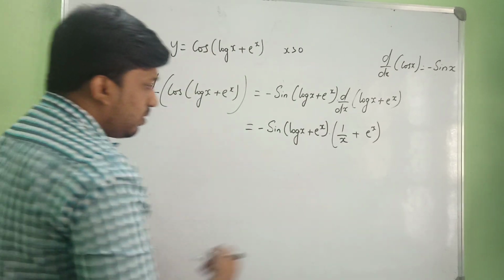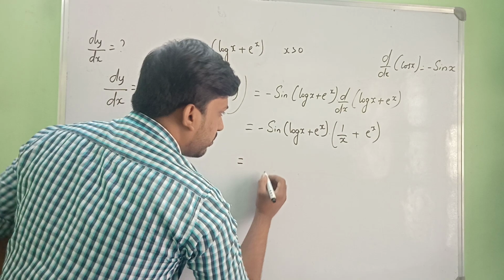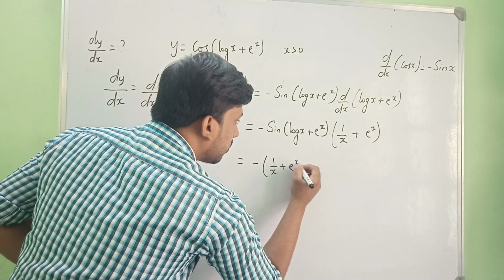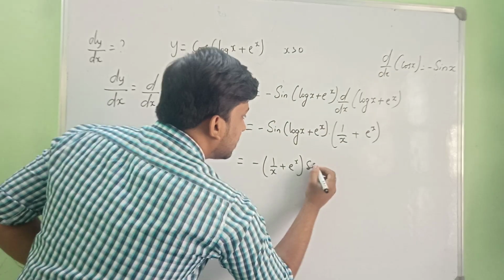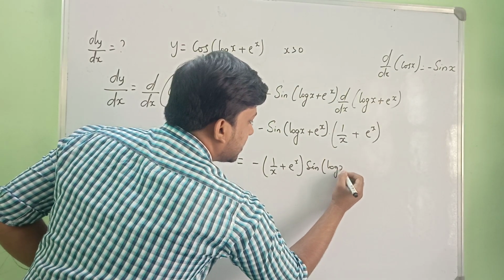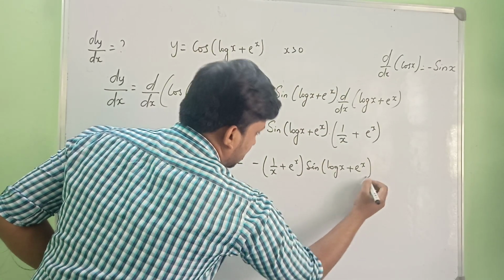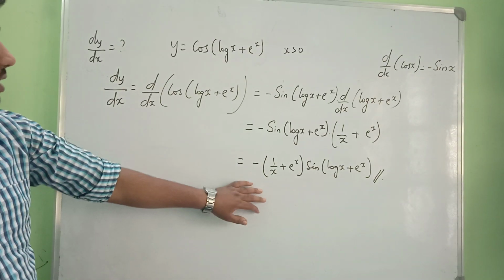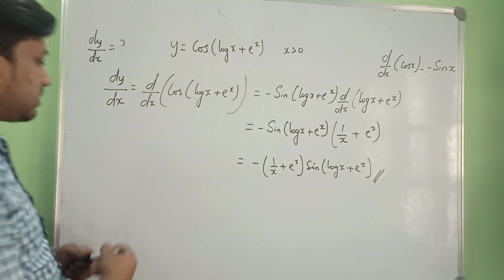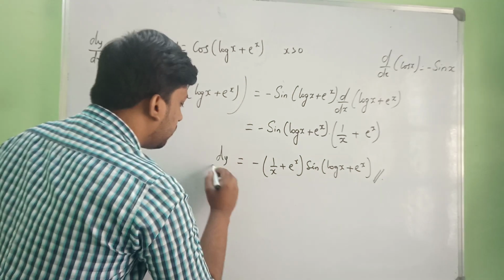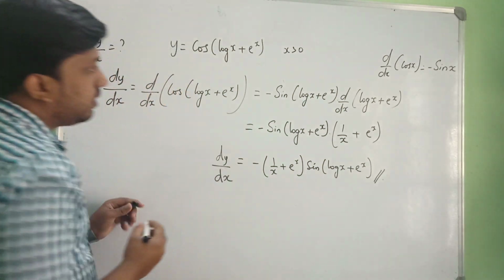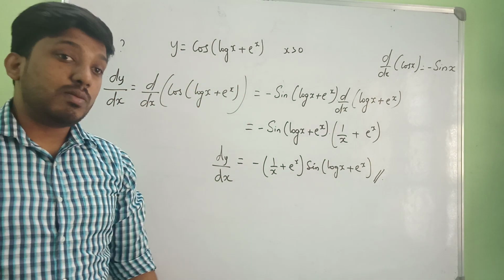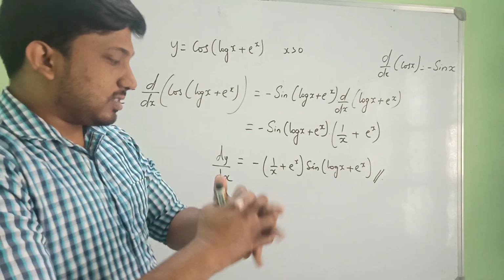Okay, so now let me arrange it in proper order. Minus 1 by x plus e to the power of x into sin of log x plus e to the power of x. This is the derivative dy by dx of the function y is equal to cos of log x plus e to the power of x.